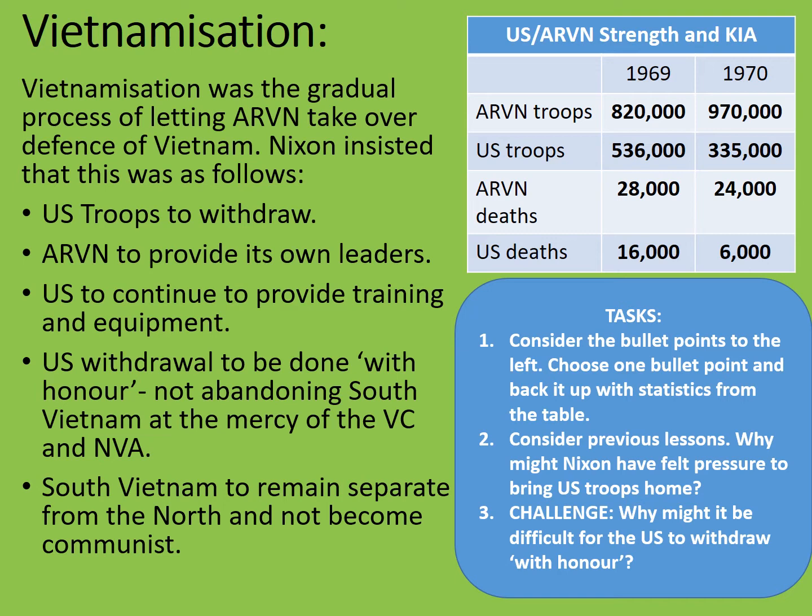Thirdly, in the challenge section, why might it be difficult? Well, it was widely accepted that ARVN were not as effective a fighting force as the American army was. So, if the US army was to be replaced by ARVN soldiers, it would not really be a question of replacing like for like. ARVN soldiers were usually more hastily trained and not as well equipped as American soldiers, despite the billions of dollars of American aid that had been flooding into Vietnam for several years. So it might be difficult for American soldiers to simply withdraw and expect ARVN to perform the same role.